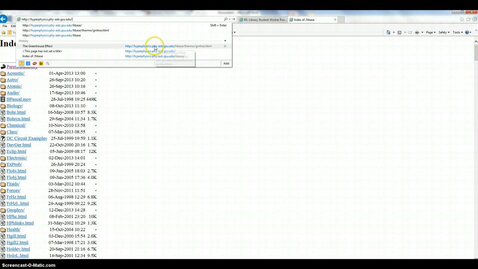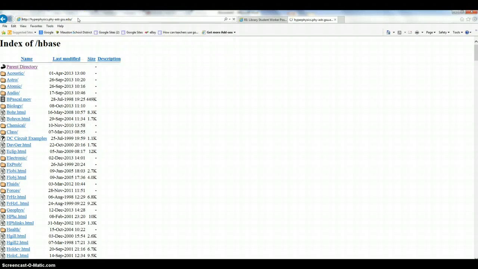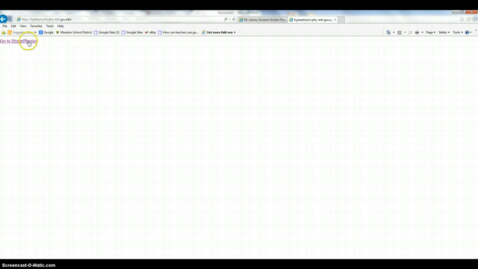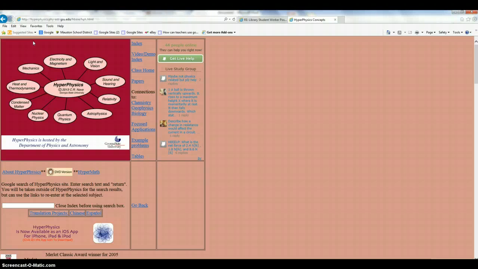Okay, so we want to go to hyperphysics. There we go. Now we're at the book. This is the home page of the book that the greenhouse effect page was in. Hyperphysics, there's the title. There's the date, 2013, copyrighted by C.R. Nave at Georgia State University.